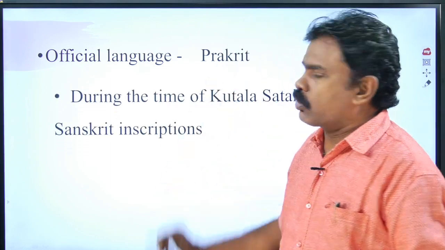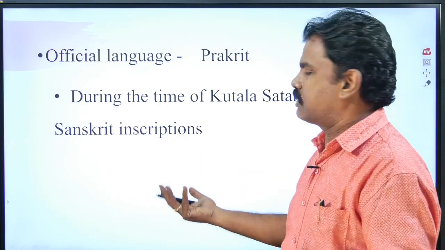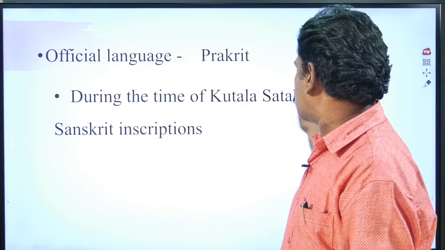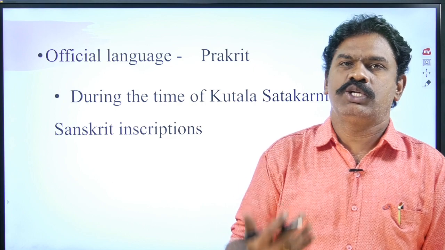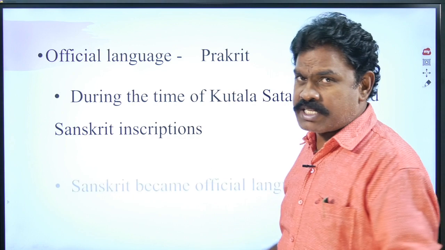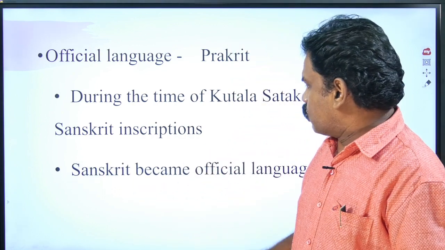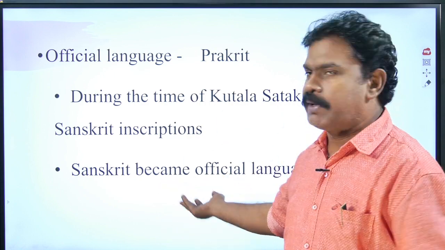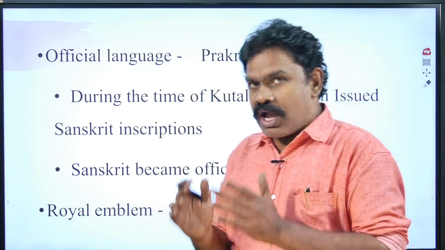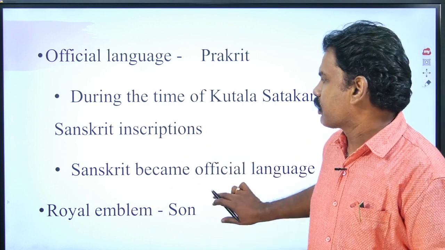They used Prakrut initially. During the course of the rule, in a later period, they changed their official language to Sanskrit. During the time of Kuntala Satakarni, he issued inscriptions in the Sanskrit language. So Sanskrit started in the 2nd century AD, and from the time of Kuntala Satakarni, Sanskrit became the official language. The sun was the royal emblem of the Satavahanas.